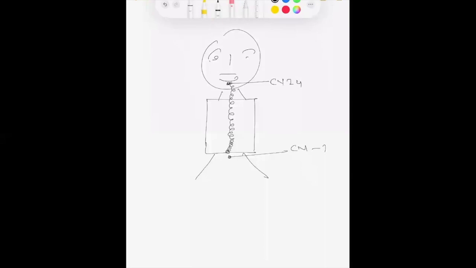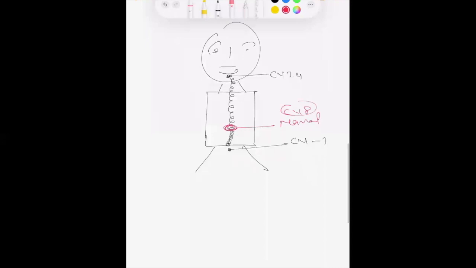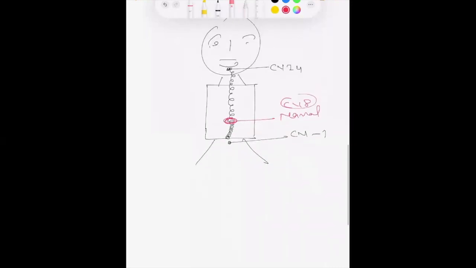So CB1 point is crossing the umbilicus or navel region. At the location of the navel, we have the CB8 point, or Conception Vessel 8 point. And this is such a wonderful point, CB8, because before birth we get all our nutrition from this point only, because we are connected with our mother with the help of the umbilical cord. And this umbilical cord starts from the navel.